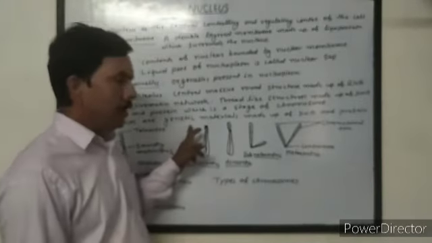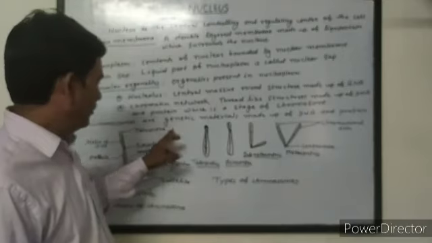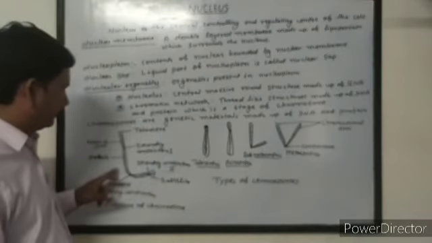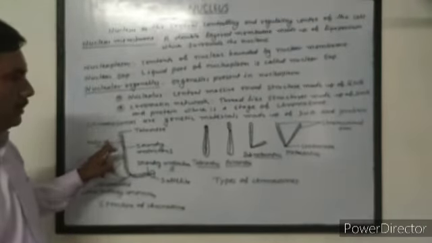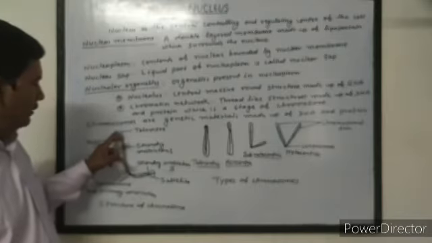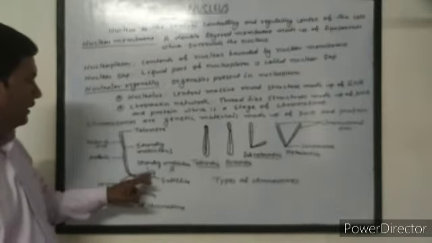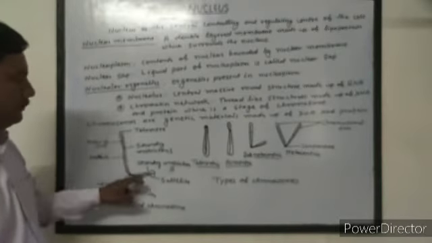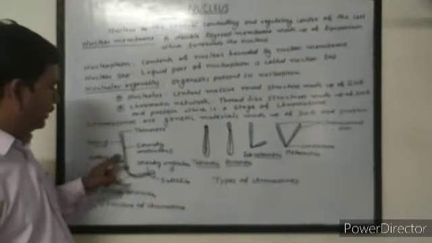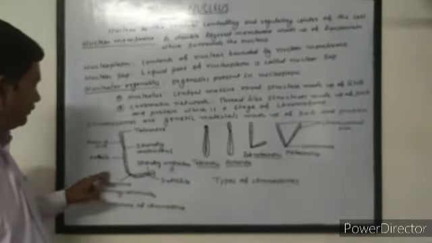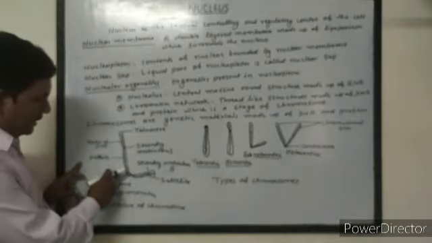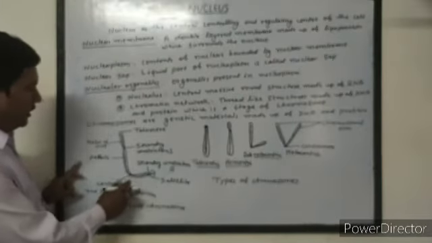Now we study about the chromosome. First of all, the structure of chromosome. The chromosome is made up of DNA and protein. There is a double helix of DNA bounded by a layer of protein. The layer of protein is called pellicle. Here is the structure of a chromosome.